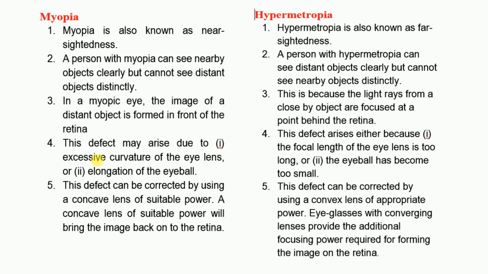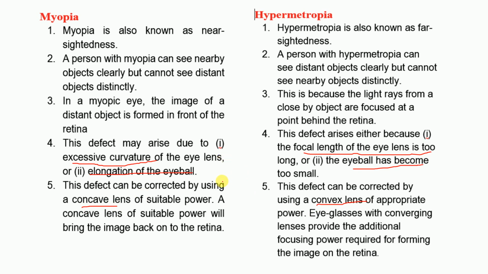Now, the defect is because of excessive curvature, and the focal length of the lens is too short here it is too long. Or it is due to elongation of the eyeball, while here the eyeball becomes too small. Myopia can be corrected using a concave lens, and hypermetropia using a convex lens. Are you sure, all of you? I hope you understand it properly.